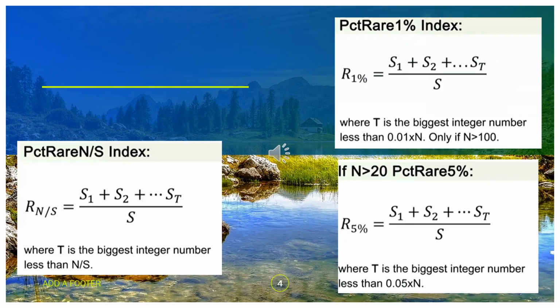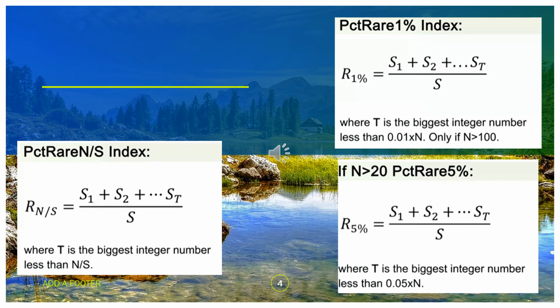If we want to measure rarity, we have another way, that is the PCT rare 1% index. This index is the sum of S1 plus S2 plus etc. up to ST, divided by S, where T is the biggest integer number less than 0.01 multiplied by N, that is the total abundance. We can use this only if the total number is more than 100.